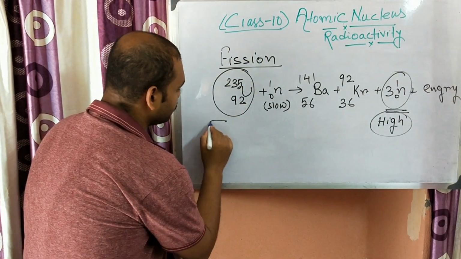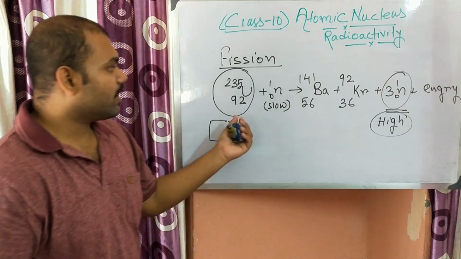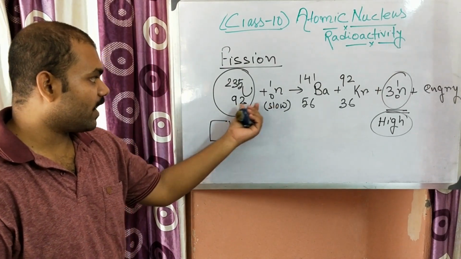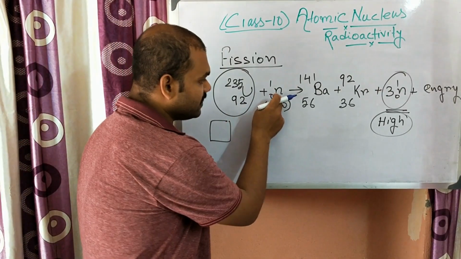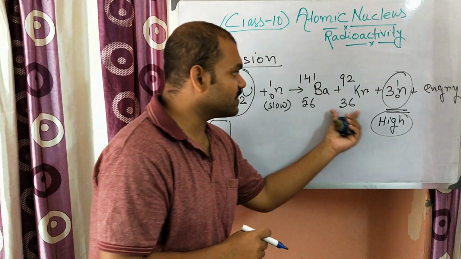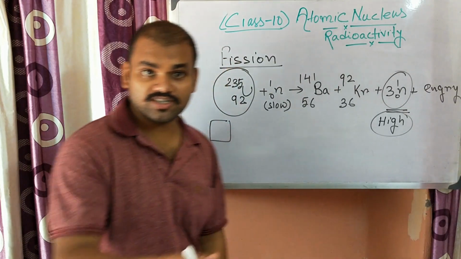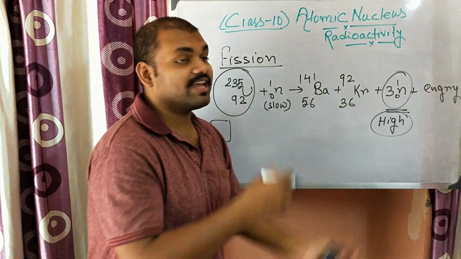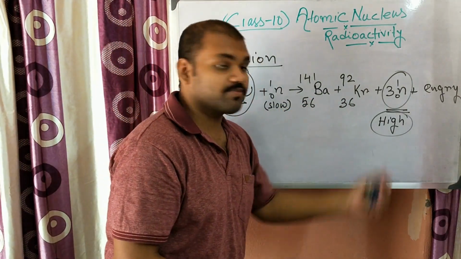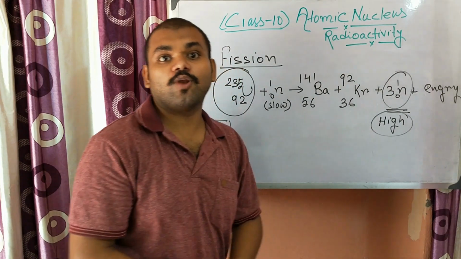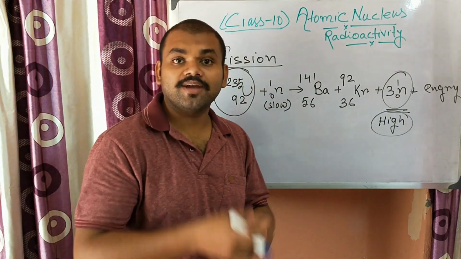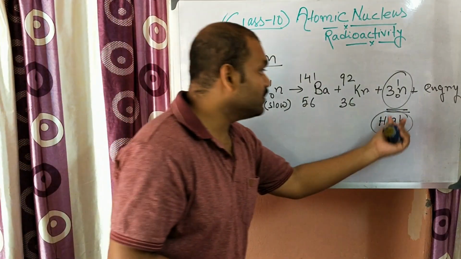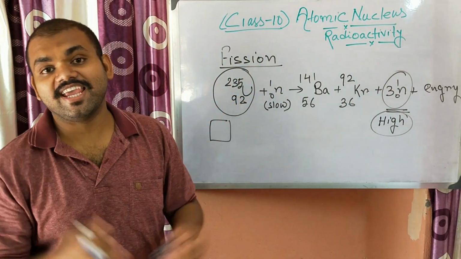Suppose there is a cluster of this uranium. Now if you bombard it with a slow neutron, then at first one atom reacts with this neutron and breaks into 2 pieces and produces 3 neutrons, and those 3 neutrons again collide with 3 uranium atoms, and then 3 3s are 9 neutrons are produced, and those 9 neutrons again collide with another 9 uranium atoms, and they produce 3 each. 9 3s are 27 more neutrons. So this is a kind of chain reaction.